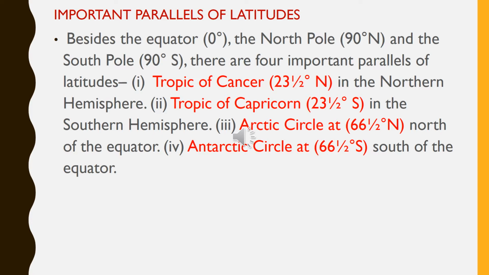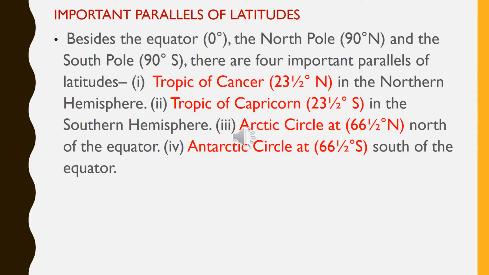Important parallels of latitudes. Besides the equator, 0 degree, the North Pole 90 degree north and the South Pole 90 degree south, there are 4 important parallels of latitudes. First one, Tropic of Cancer, 23.5 degree north in the northern hemisphere. Second one, Tropic of Capricorn, 23.5 degrees south in the southern hemisphere.